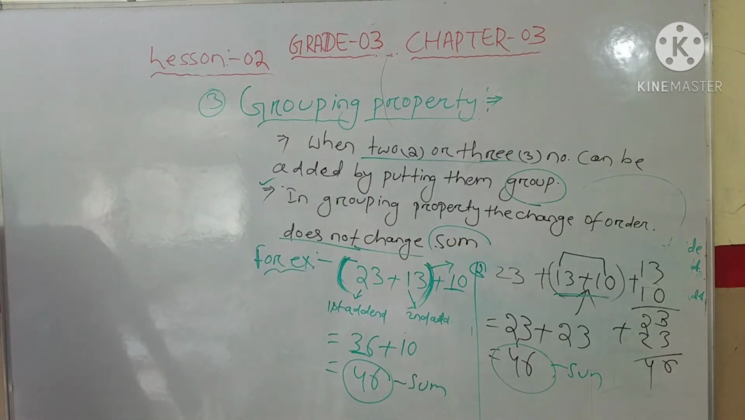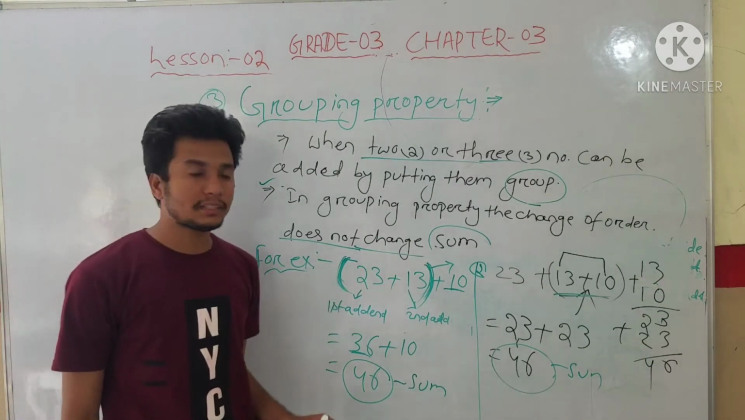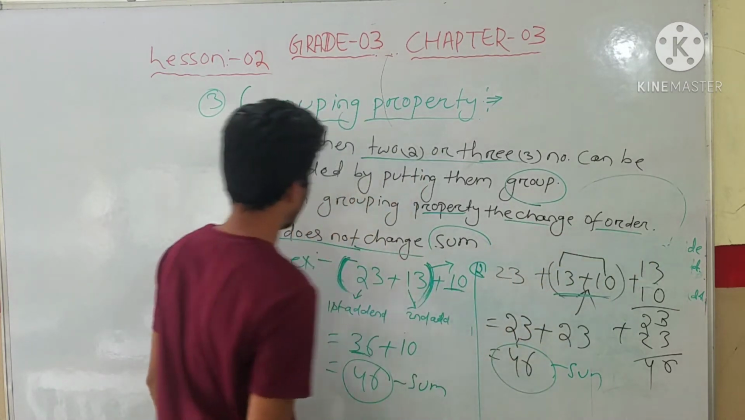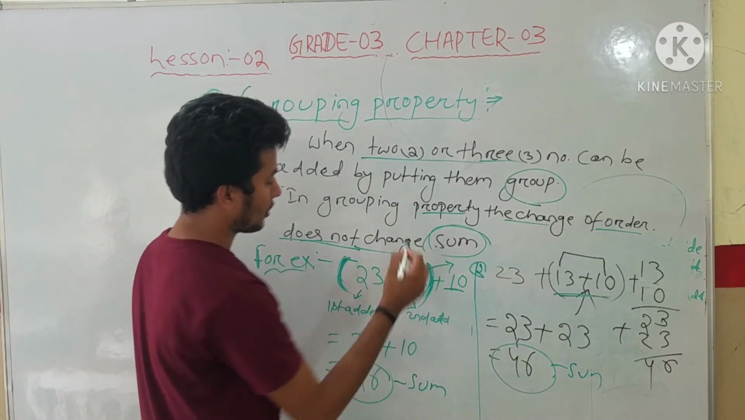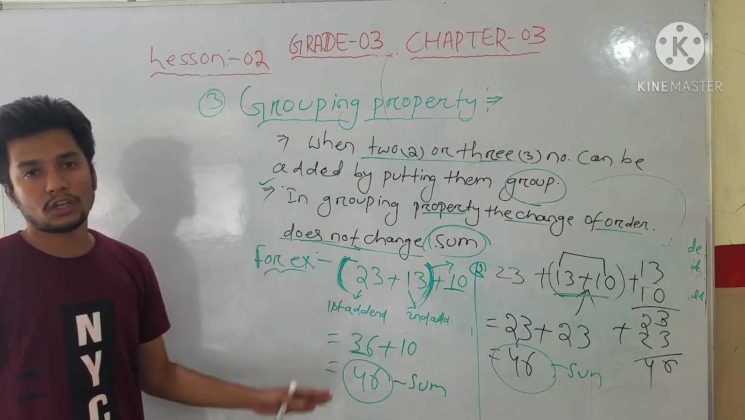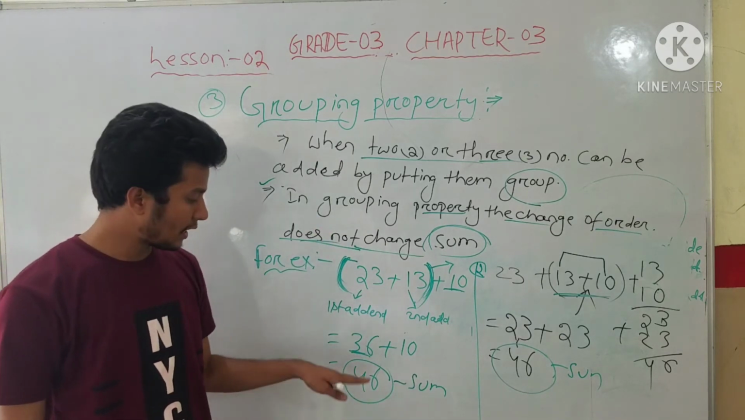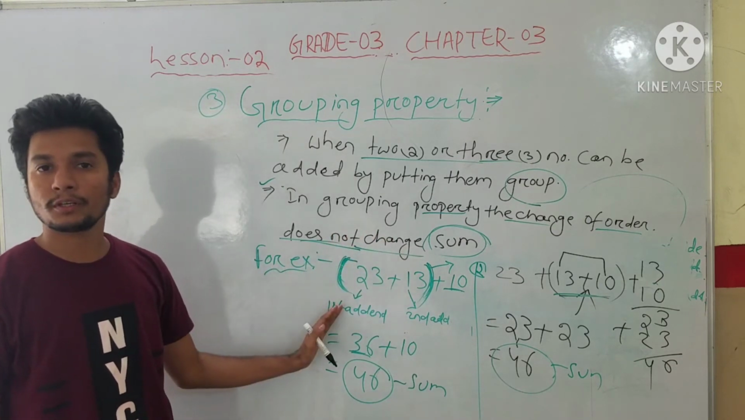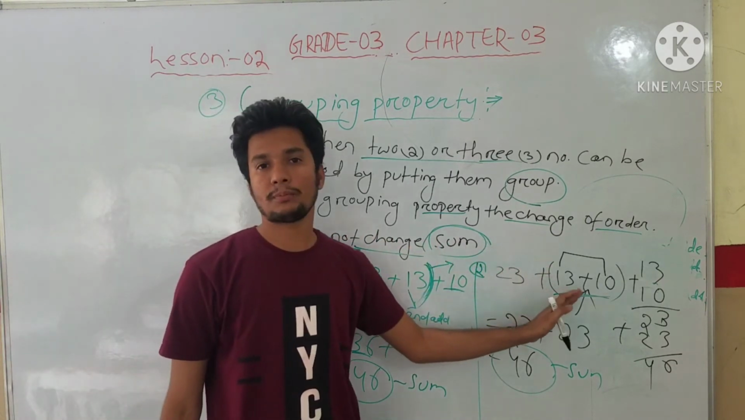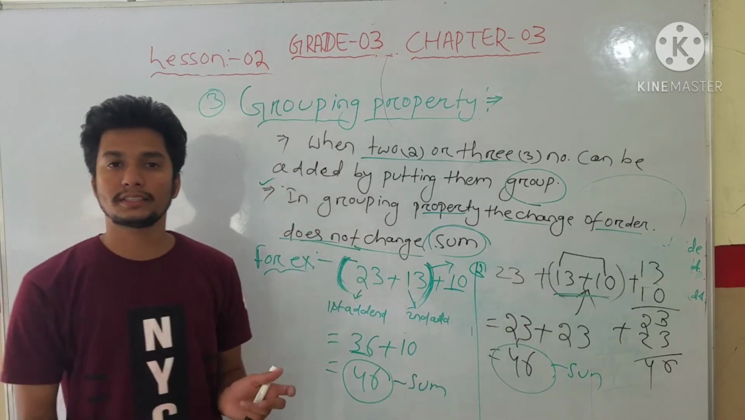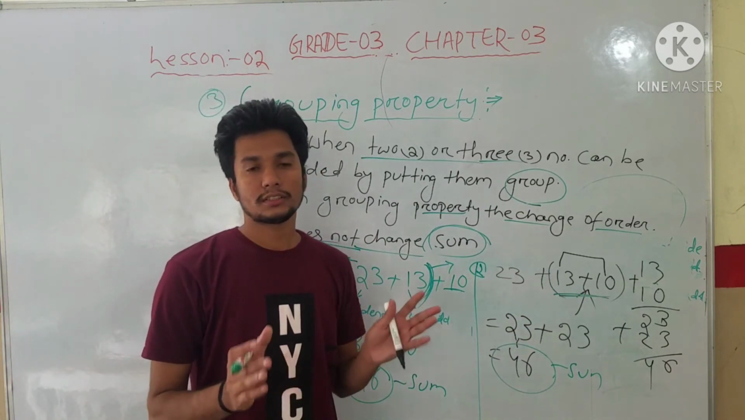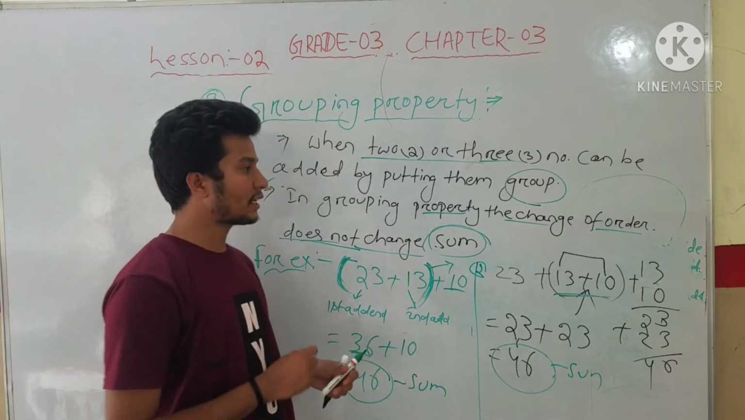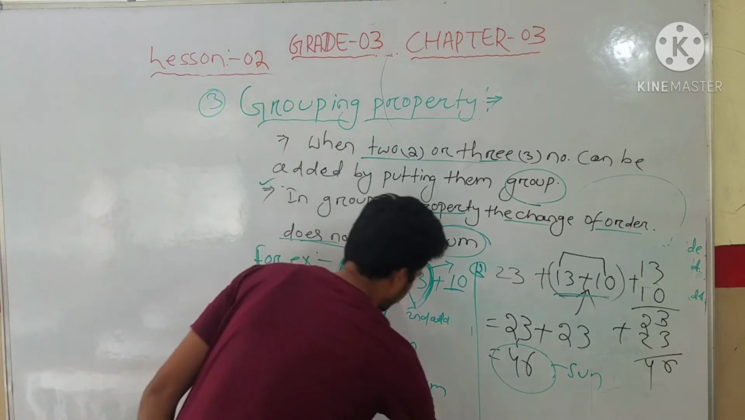So that means that in the grouping property, the change of order does not change the sum. Here 46, here 46. Here the first two numbers I put into a group; here the last two numbers I put into a group. When I change the grouping, it does not change the sum. Understood, students? Like this, we can take more examples. So let's start.